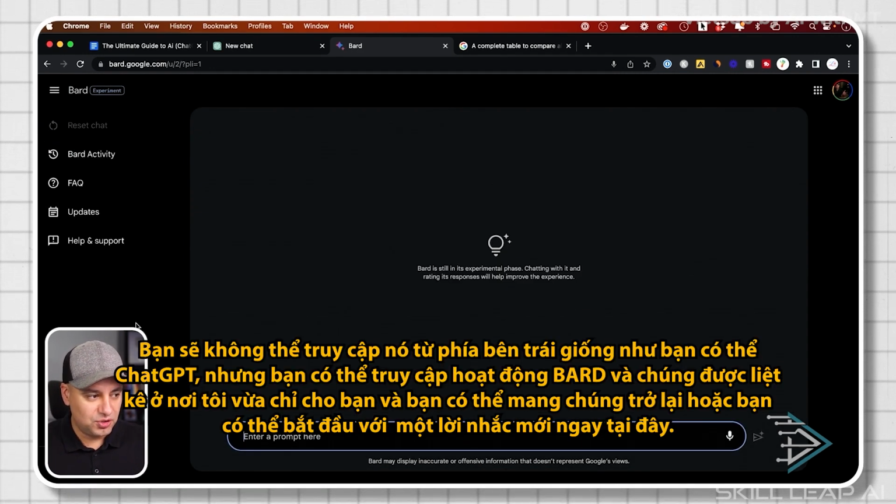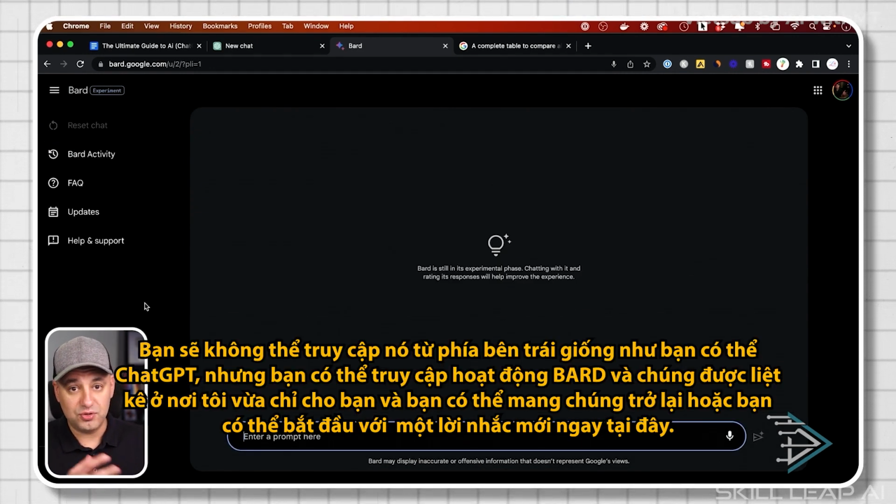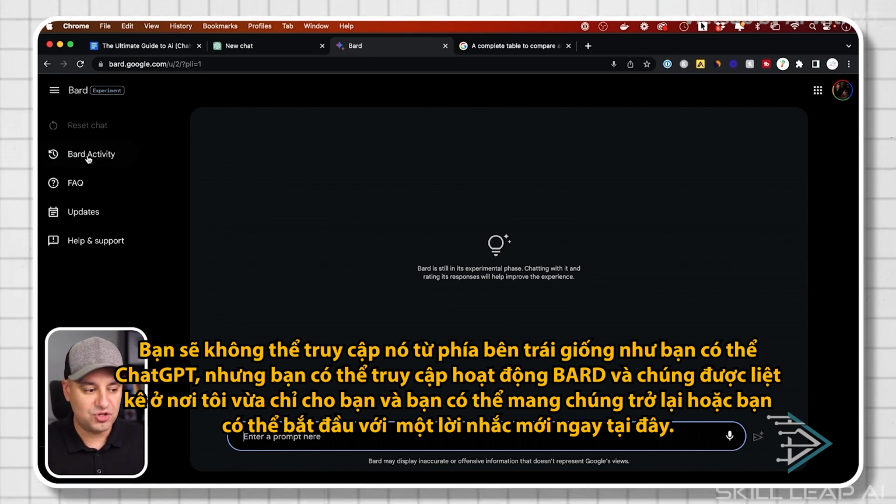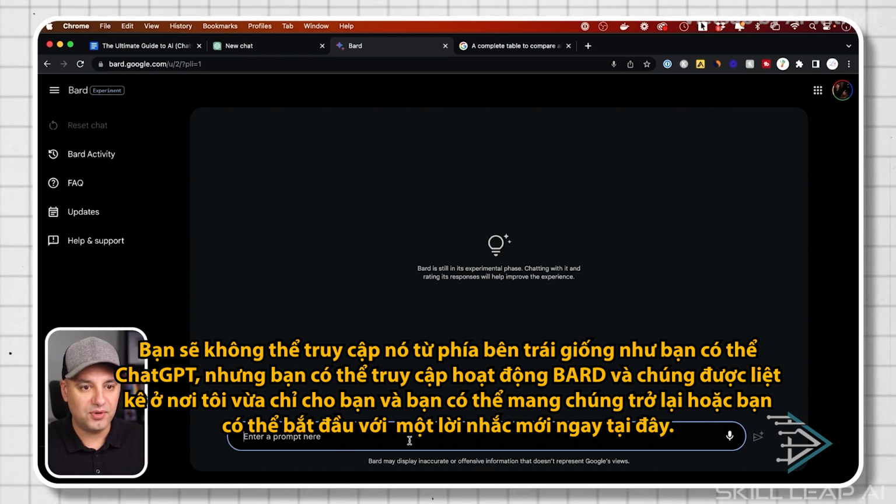You're not going to be able to go to it from the left side like you could with ChatGPT, but you could go to Bard activity and they're listed where I just showed you, and you could bring them back, or you could just start with a fresh prompt right over here.